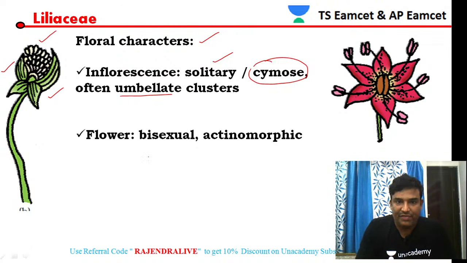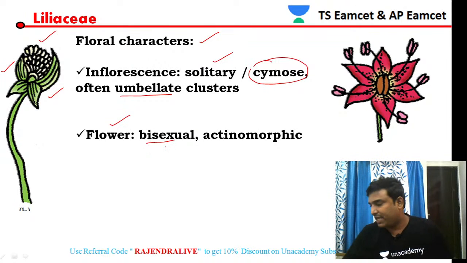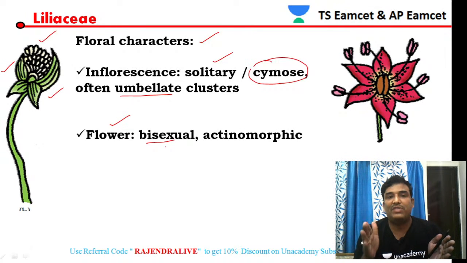Generally the flower is bisexual. Both androecium and gynoecium are present in the same flower, and such flowers are called bisexual flowers. If you see the symmetry, it is actinomorphic symmetry. The characteristic of actinomorphic symmetry is that if you cut the flower in any direction, you get two equal halves. This flower of a Liliaceae member also exhibits actinomorphic symmetry.